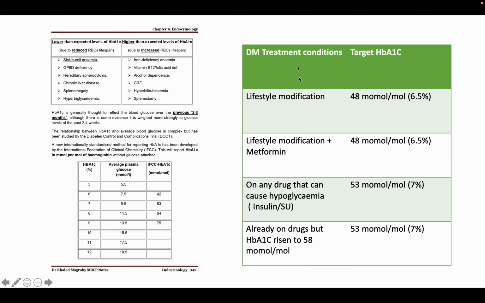Now come to another box here. If we treat this diabetic patient, what is our goal actually? What is the target hemoglobin A1C for this patient? If we treat the patient with only lifestyle modification, then the target should be 48 millimole per mole. If we treat this patient with lifestyle modification with metformin, then the target should be 48. And if the patient is on any drug that may cause hypoglycemia, the target should be 53 millimole per mole. And suppose this patient is on drugs but hemoglobin A1C has risen to 58, then our target should be 53.